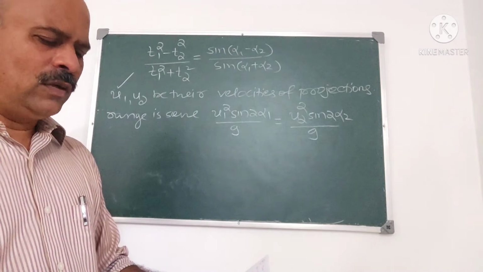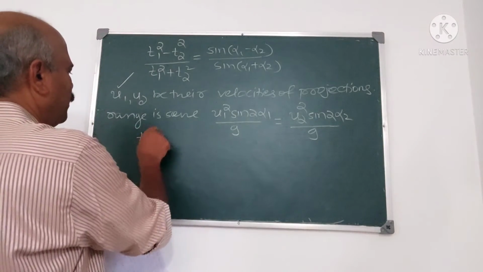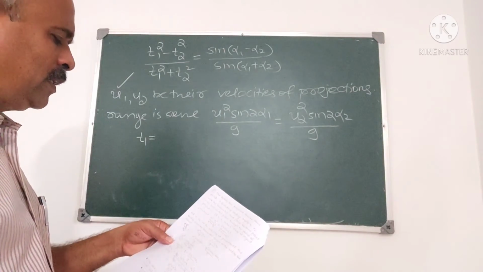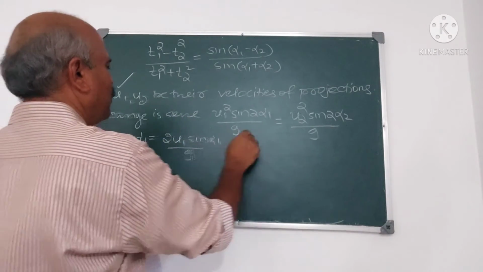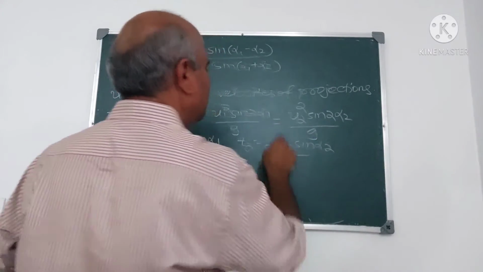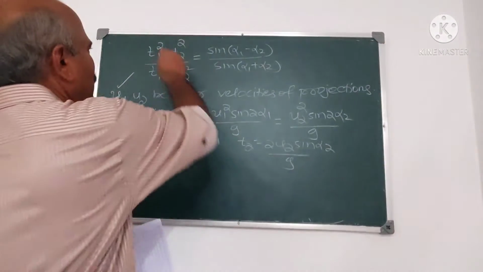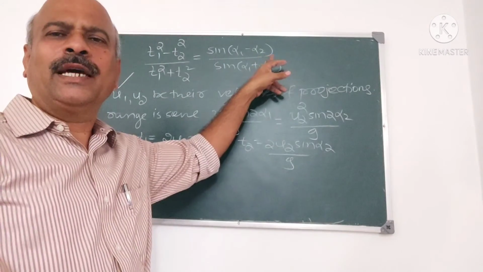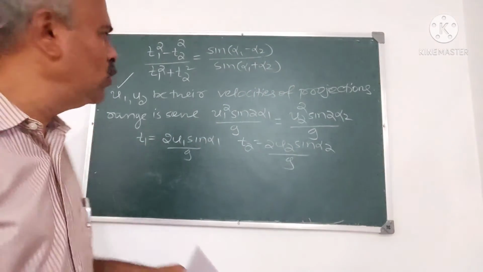And what are T1, T2? Times of flights are given. T1 is, what is T1? 2u sin alpha by G. Am I correct? T1 is 2u1 sin alpha 1 by G. T2 is 2u2 sin alpha 2 by G. Now we are given these four things and we have to prove this: T1 square minus T2 square by T1 square plus T2 square is sin alpha 1 minus alpha 2 upon sin of alpha 1 plus alpha 2. This we have to prove.